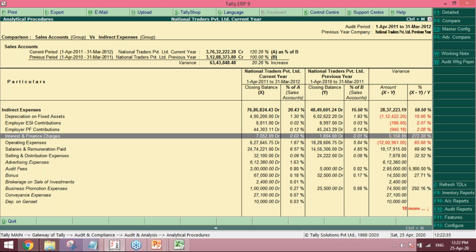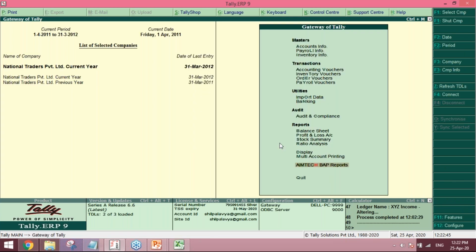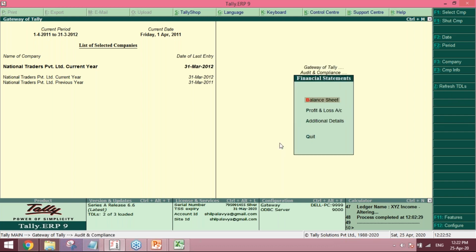Okay, one more feature that somebody asked me in the chat box. Escape. Financial statements. Go to audit and compliance, financial statements, balance sheet. So this is a Schedule 6 balance sheet which is available in Tally, and you can configure it further. Suppose certain loan accounts and certain details have not been configured properly, this you can do.